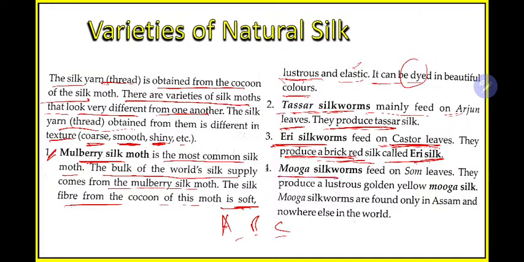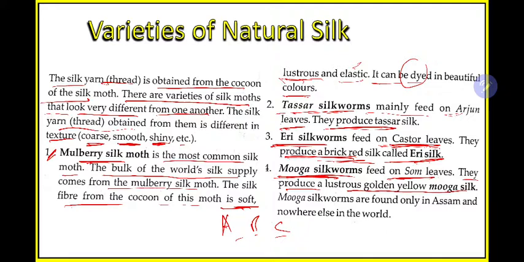Now the last one, muga silkworm. You have also heard this muga term. Muga silk is also produced in Assam. Muga silkworms feed on som leaves. On som plant leaves, the muga silkworm will live. They produce a lustrous golden yellow muga silk. Lustrous means glazy, shining.